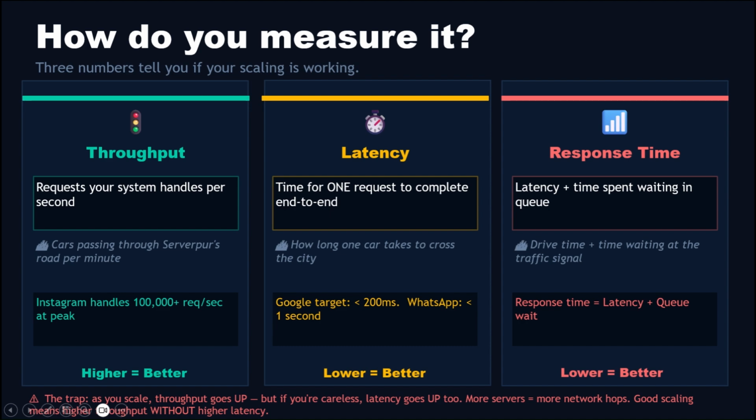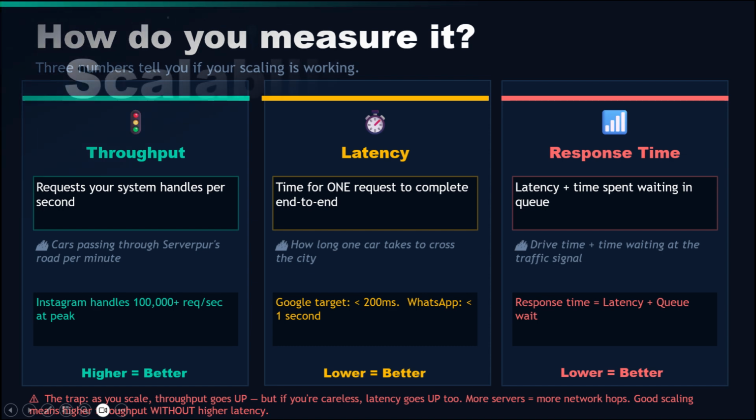As you scale horizontally, adding more servers, your throughput goes up. Great. But if you are not careful, latency also goes up. More servers talking to each other means more network hops, more coordination, more delay. A request that used to hit one server now bounces between 3 services before responding. Good scaling means higher throughput without increasing latency. That's the engineering challenge, and that's what we will see in action when we talk about load balancers and caching